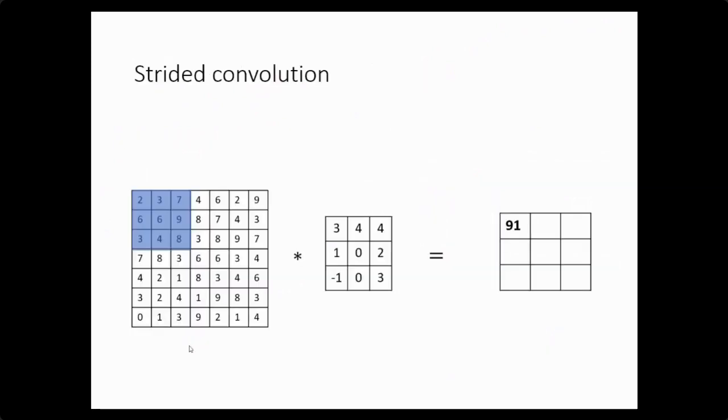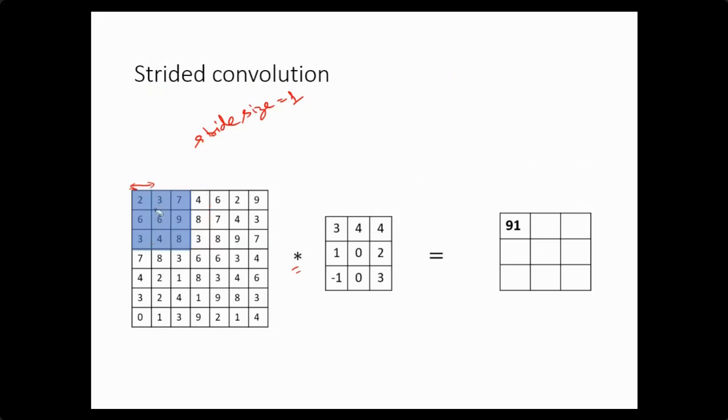Now, one more criterion used in the convolution layer is known as the stride convolution. What do we mean by stride? As I have already told you, we perform the convolution by moving this mask around the image from the top left corner to the bottom right corner. We started from the top left corner, then moved this mask by one column or by one row. The number of columns or rows by which you move this mask is known as the stride size. In the previous example, we used a stride size of 1 because we are shifting it by one column or one row.